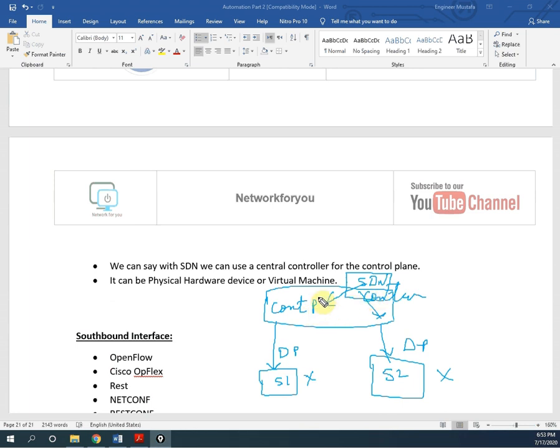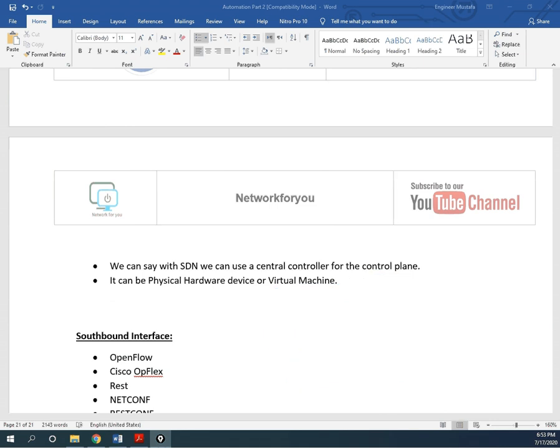For example, you can compare this to when we did the lab for the access point. Before, we installed the access point separately and did the configuration, but when we have a WLC, wireless LAN controller, we do all the configuration in the LAN controller and it automatically updates in the access point. If you remember, we did that in the starting, maybe the 5th or 6th video. So the same thing we are doing here with the help of these applications. Here we are doing it centralized.